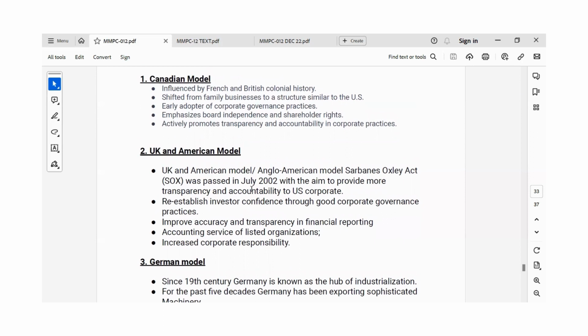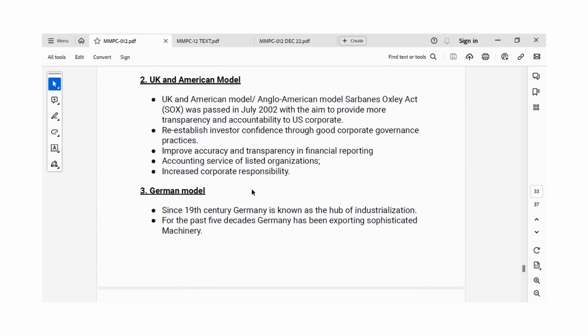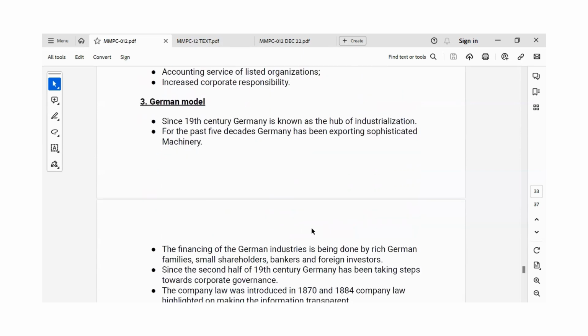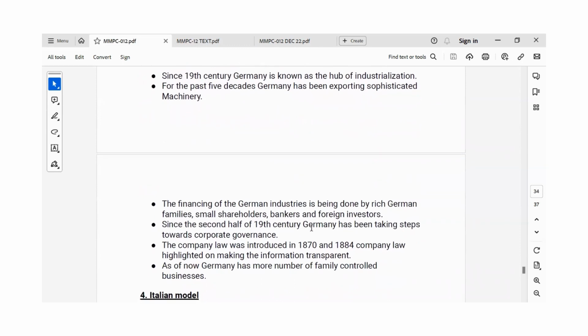It helps in increasing the corporate responsibility. Then comes the German model. Since the 19th century, Germany is known as the hub of industrialization. For the past 5 decades, we can say that Germany has been exporting sophisticated machinery. So the financing of the German industry was done by rich German families or small shareholders, bankers, and foreign investors in the past. But since the second half of the 19th century, Germany has been taking steps towards corporate governance.